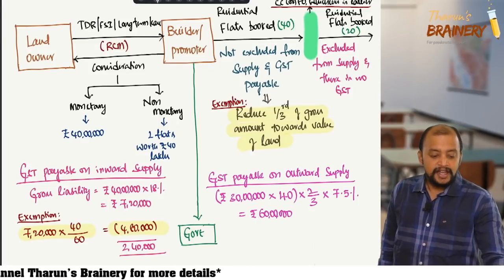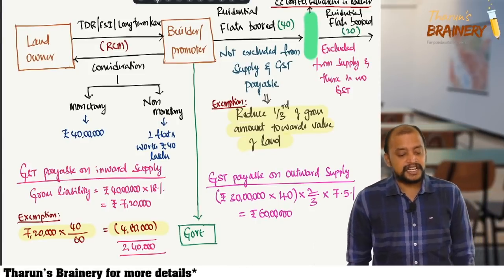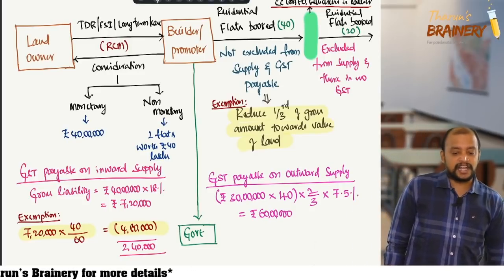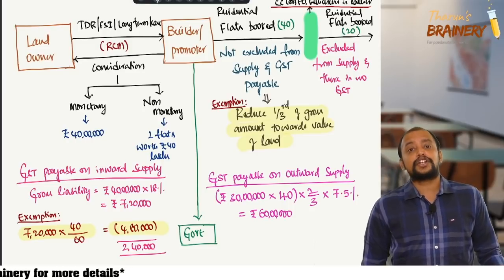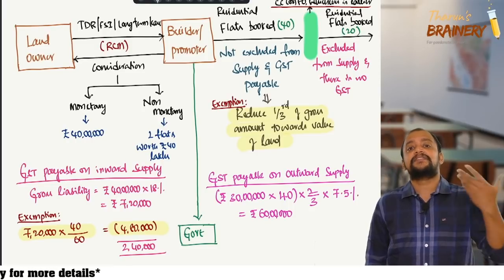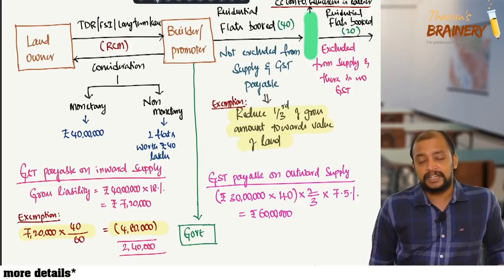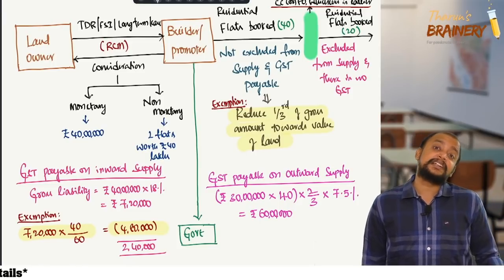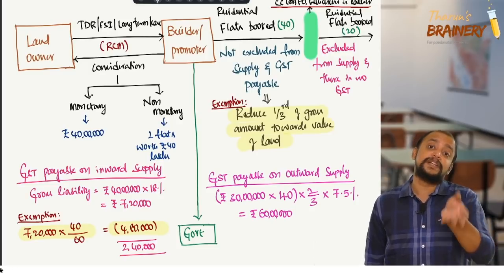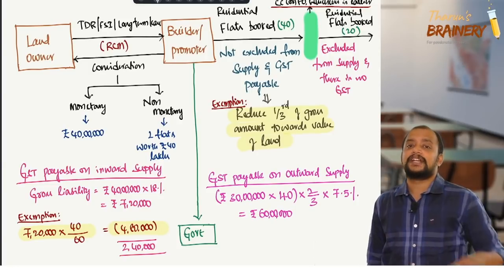Then when government gives TDR to building owner, at that time no one needs to pay tax. Is that right? Exactly. There is no need to pay any GST when government is giving that right to the builder or that person. But whenever they sell the TDR to builder, at that time the builder will pay GST on that amount.